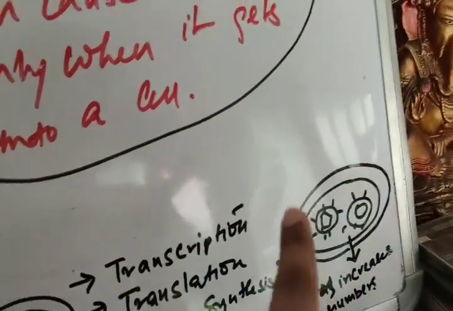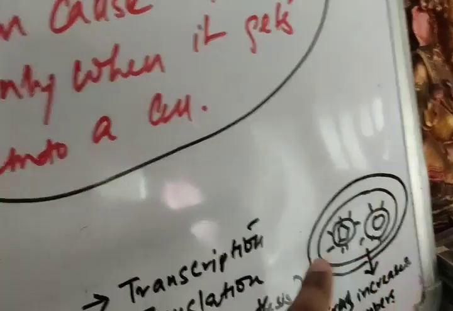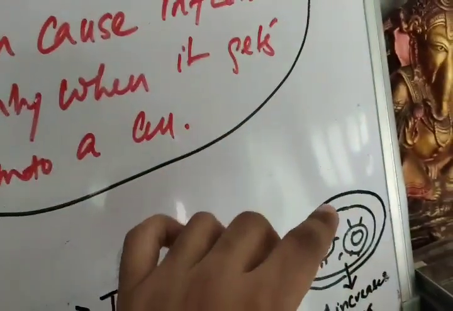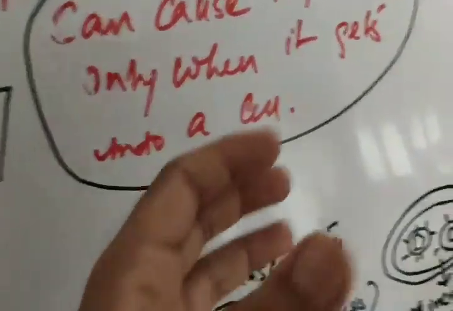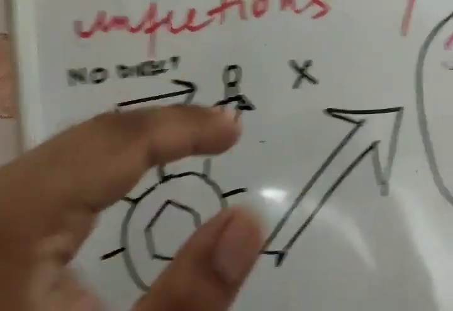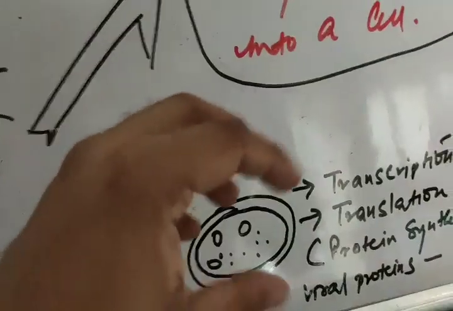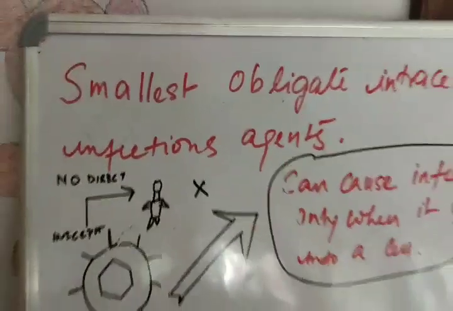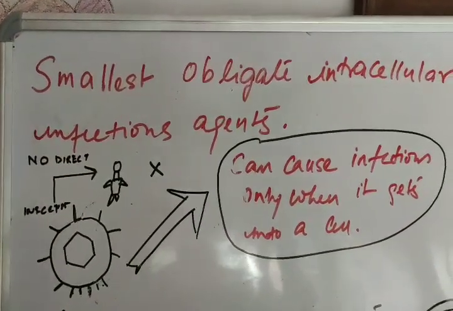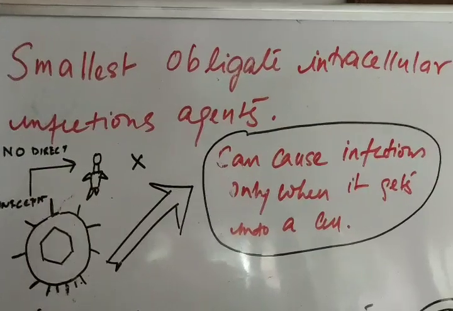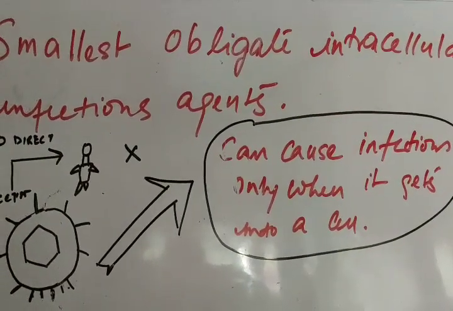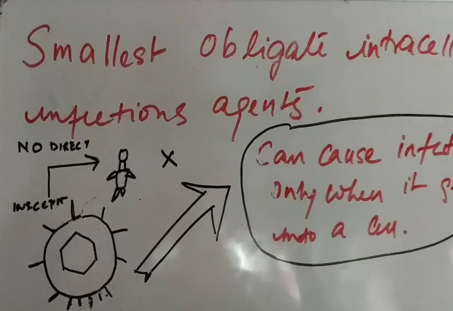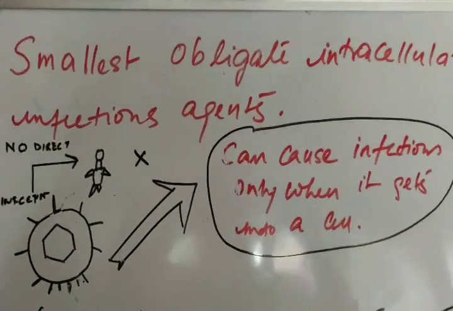This is what we call an intracellular infectious agent. And obligate means it has to; there is no other way. It cannot directly infect the human being, but only when it takes up the cellular machinery can it infect. That makes it an obligate intracellular infectious agent. So again, by definition, viruses are the smallest obligate intracellular infectious agents. It can cause infection only when it gets into a cell. So that is about the definition of virus.